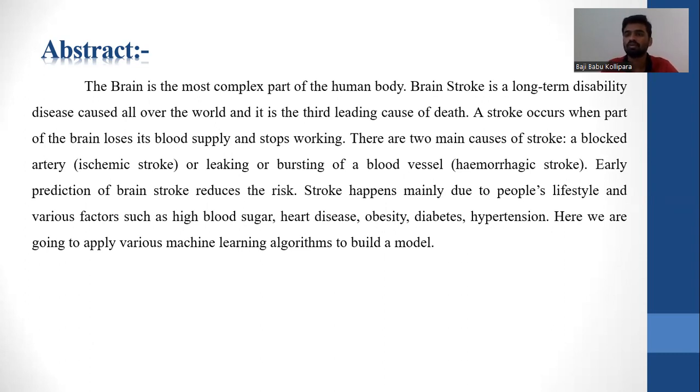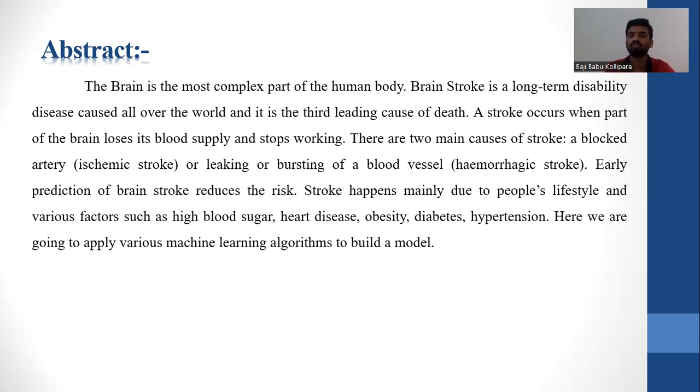There are two types of stroke. One is ischemic stroke, and the other one is hemorrhagic stroke. Ischemic stroke occurs whenever a blocked artery is leaking. Like whenever the blood is leaking, at the time it can be considered as ischemic stroke. And the hemorrhagic stroke occurs whenever there is bursting of blood vessels. Earlier prediction of brain stroke reduces the risk.